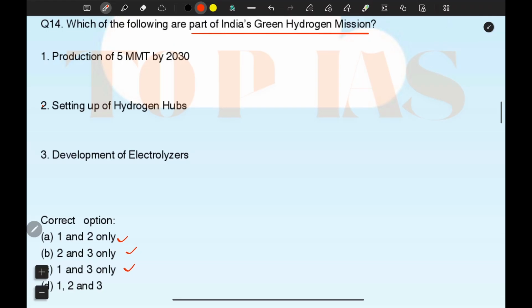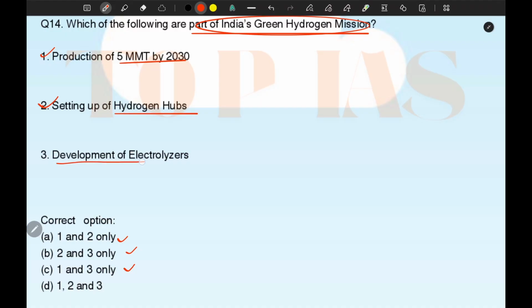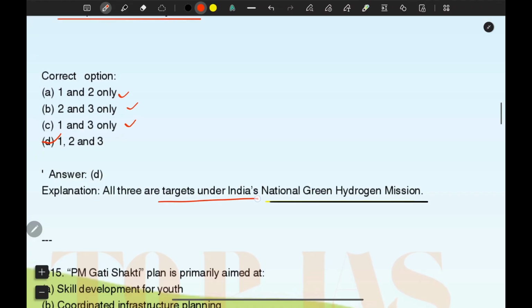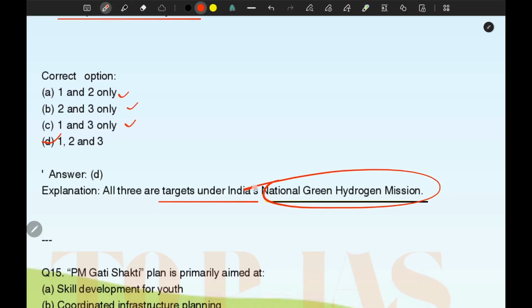So in this particular question, the parts of India's green hydrogen mission are production of 5 MMT by 2030, this is correct. Setting up hydrogen hubs, this is also correct, and development of electrolyzers, also correct. Okay, so all three are correct. All three are targeted under the National Green Hydrogen Mission.